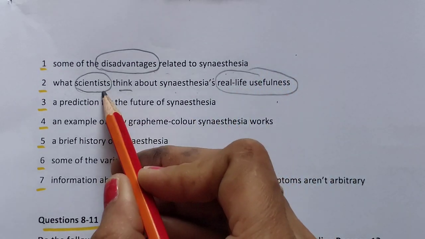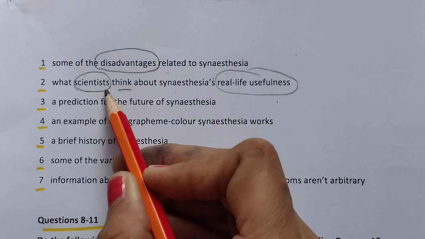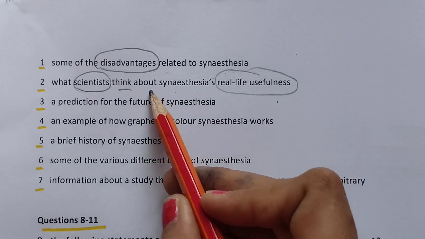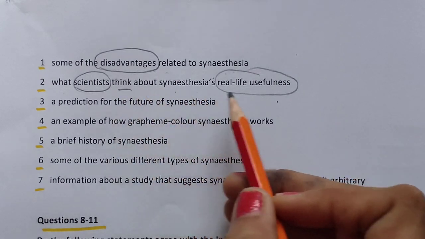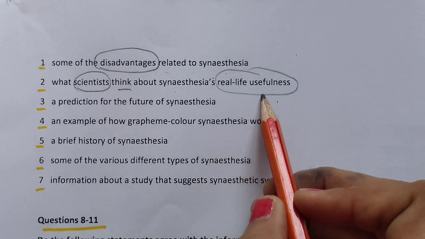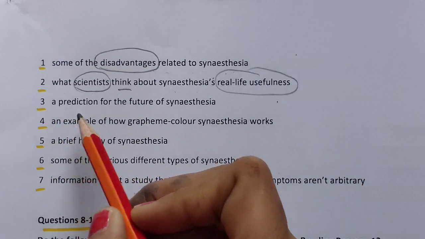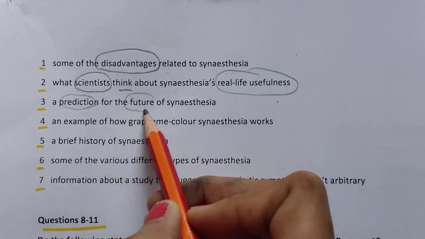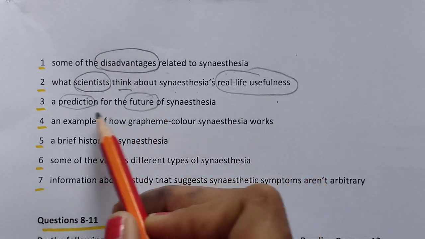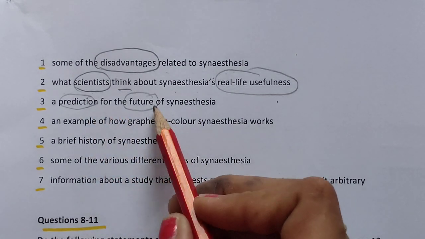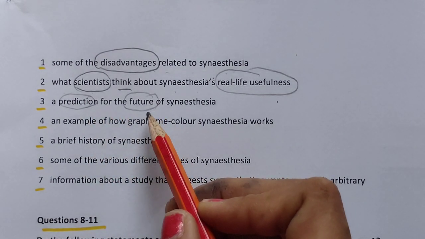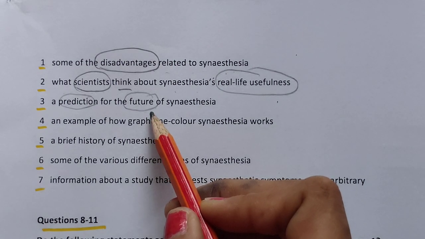The word scientists is plural, not one. So they jointly think about real life usefulness, practical life and all. A prediction, so prediction for the future. So wherever the word future or prediction is there, without reading anything you can go straight away and select the last paragraph.